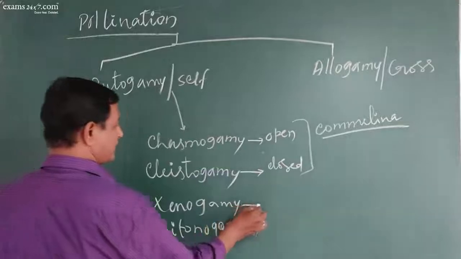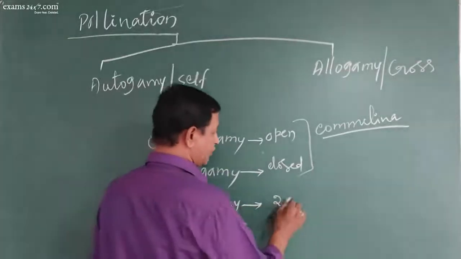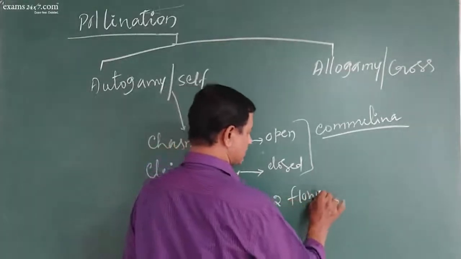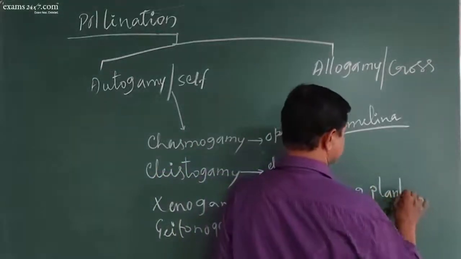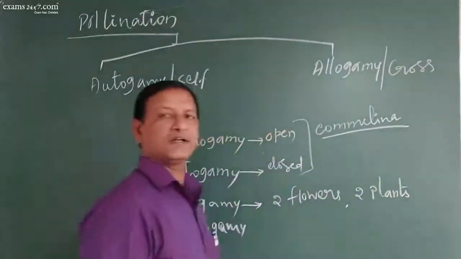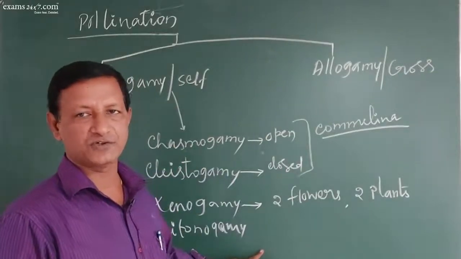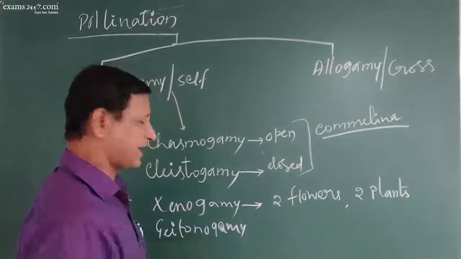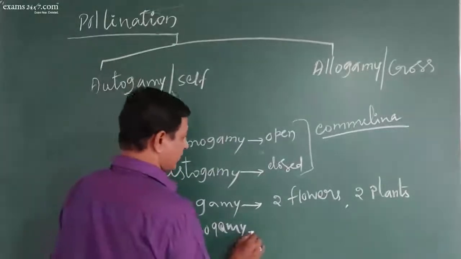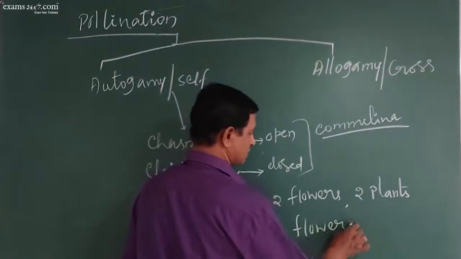But xenogamy is pollination between two flowers of two different plants. So it is perfectly cross-pollination. Geitonogamy is pollination between two flowers of one plant itself.